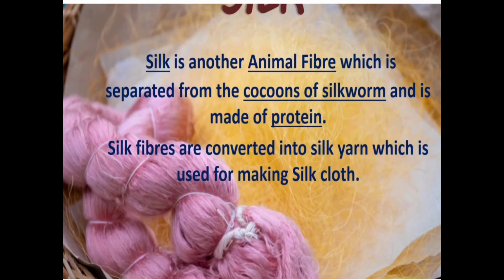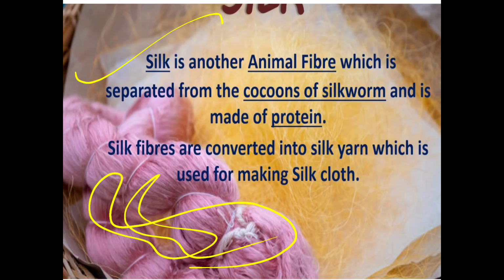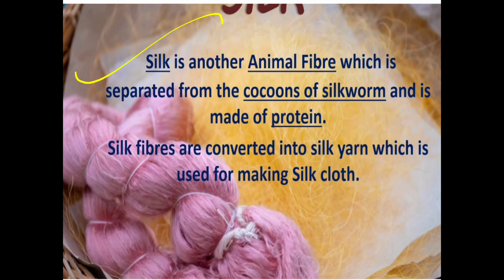See, first of all we are going to learn here how the silk will be made. See, silk is another animal fiber which is separated from the cocoons of silkworm and is made of a protein. Right? Next, silk fibers are converted into silk yarn which is used for making silk cloth. See, like this they will make it.